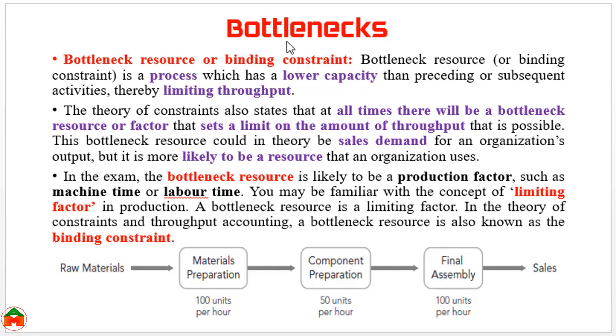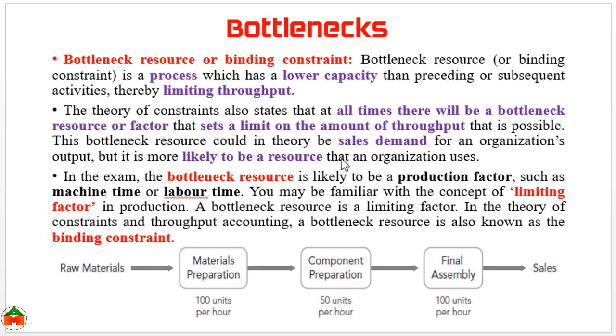The basic idea behind throughput accounting is bottlenecks. Bottlenecks means any limited resources or any binding constraint in the production process. The theory of constraints states that at all times there will be a bottleneck resource or factor that sets a limit on the amount of throughput.